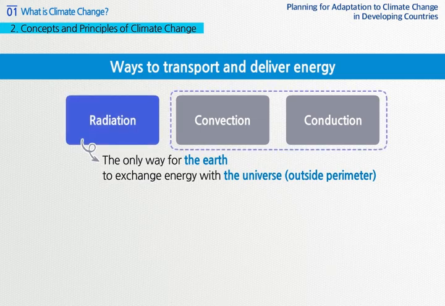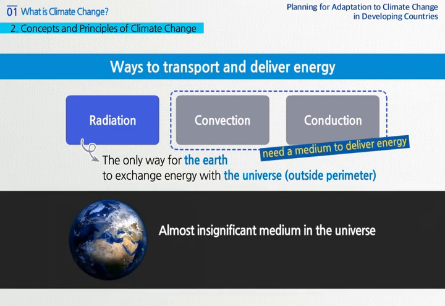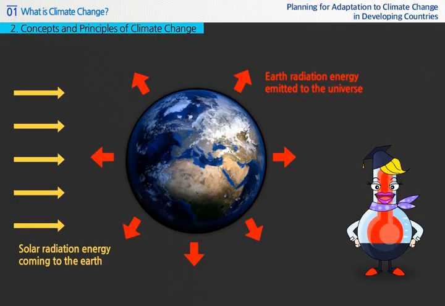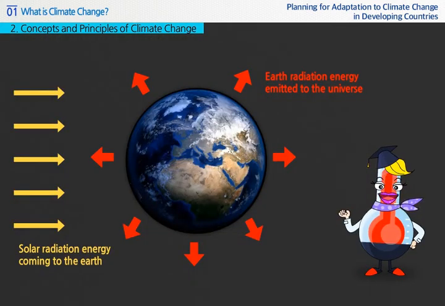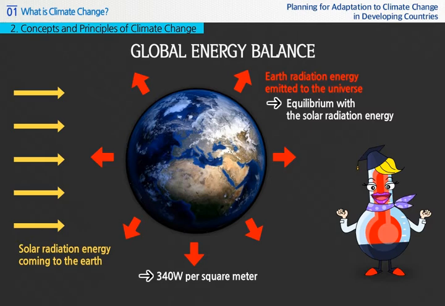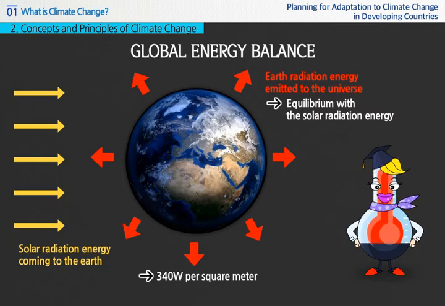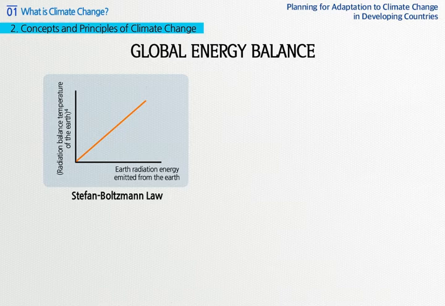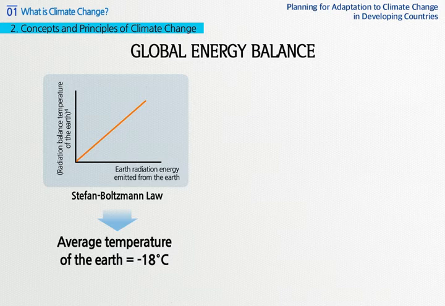The reason is that while convection and conduction need a medium to deliver energy, in the universe, such a medium is almost non-existent, and energy transportation is possible only through radiation. On average, the solar radiation energy delivered to the Earth is 340 watts per square meter, while the Earth radiation energy emitted to the universe from the Earth's surface will get even with the solar radiation energy entering the Earth. Calculating based on the Stefan-Boltzmann's law, the average temperature of the Earth shall be negative 18 degrees Celsius.